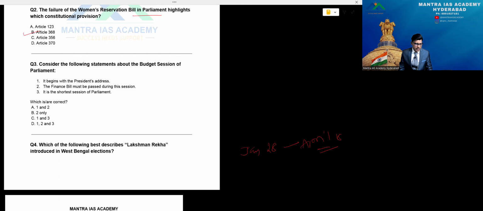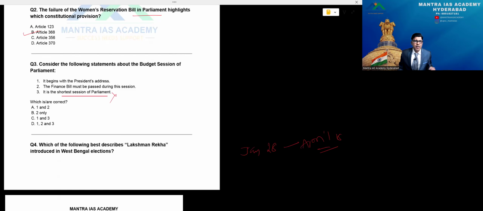Which of the following are correct in this case? Beta, we have option A, 1 and 2; option B, 2 only; option C, 1 and 3; D, 1, 2, 3. In this case, the point about the shortest session is not right. It's the longest session, because even a second spell was there. We took three special days, special sittings, in fact the 16th, 17th, 18th for the women's reservation bill. So it's the longest, and the third is wrong.